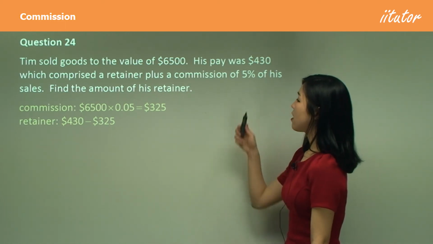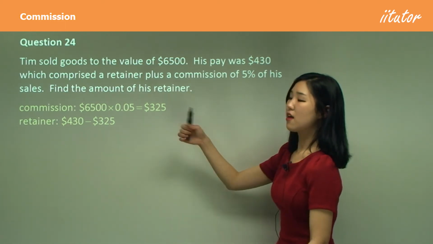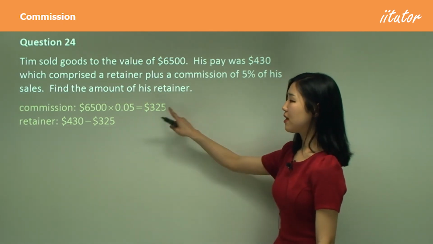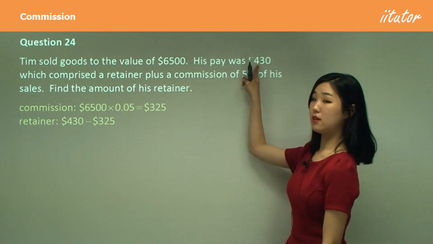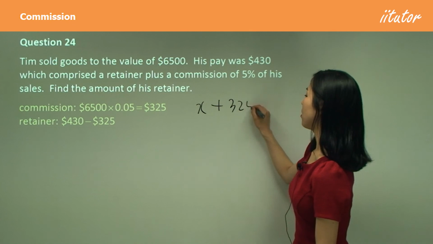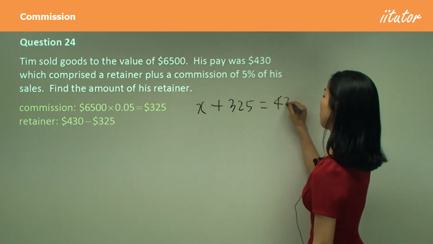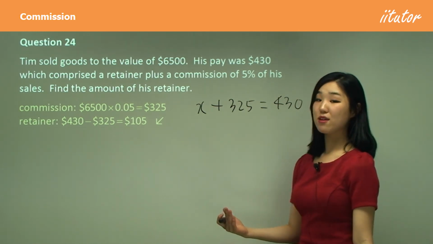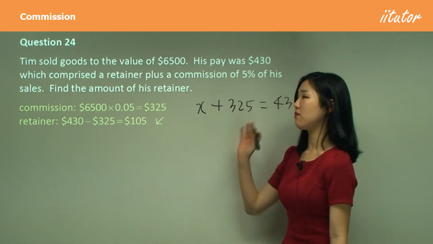So 430 minus this, whatever's the difference, must be the retainer, because retainer plus the commission must equal this. So retainer X plus the commission is equal to the amount that he earns. So that's why we're subtracting, and then you get that. And that is the amount of the small retainer that he gets on top of his commission.